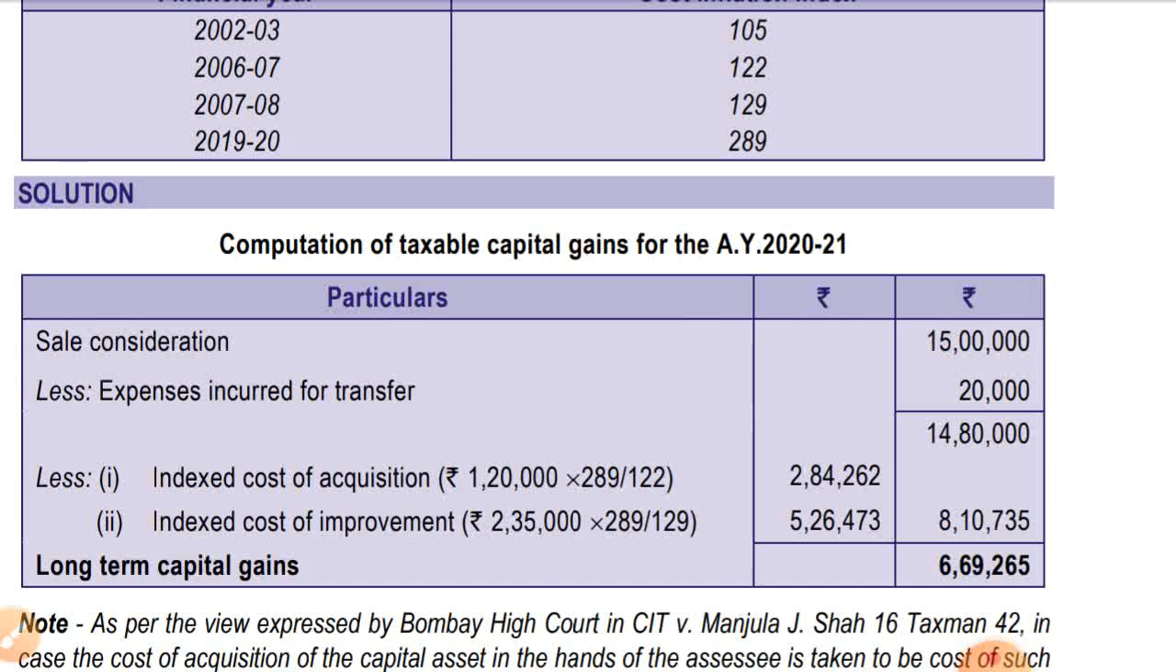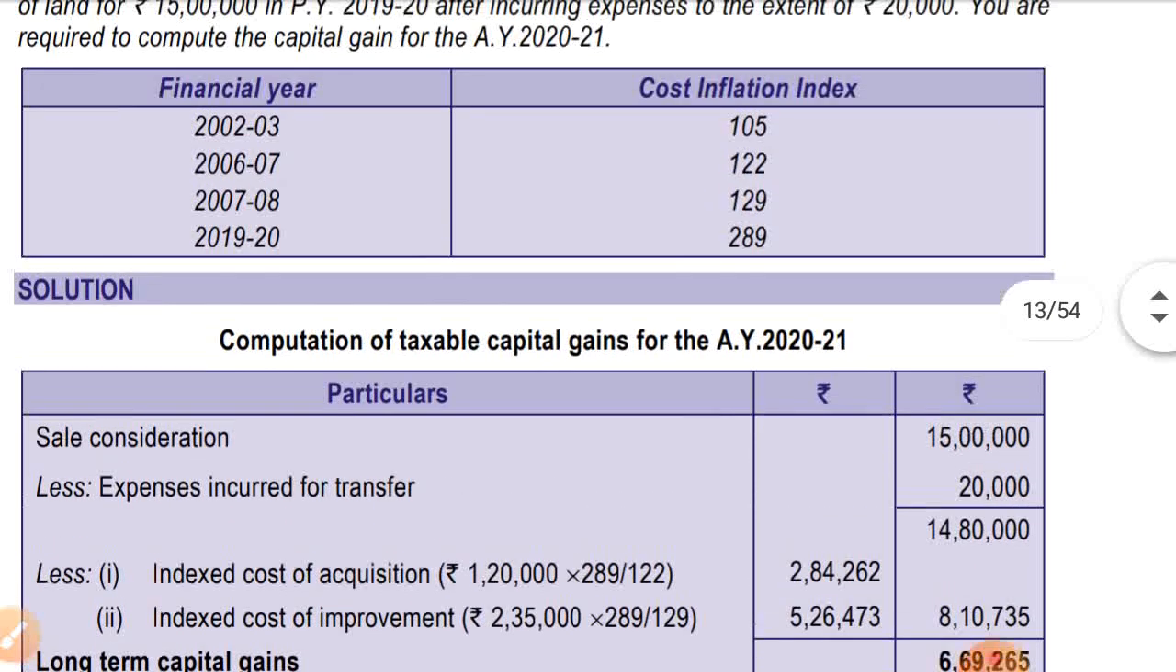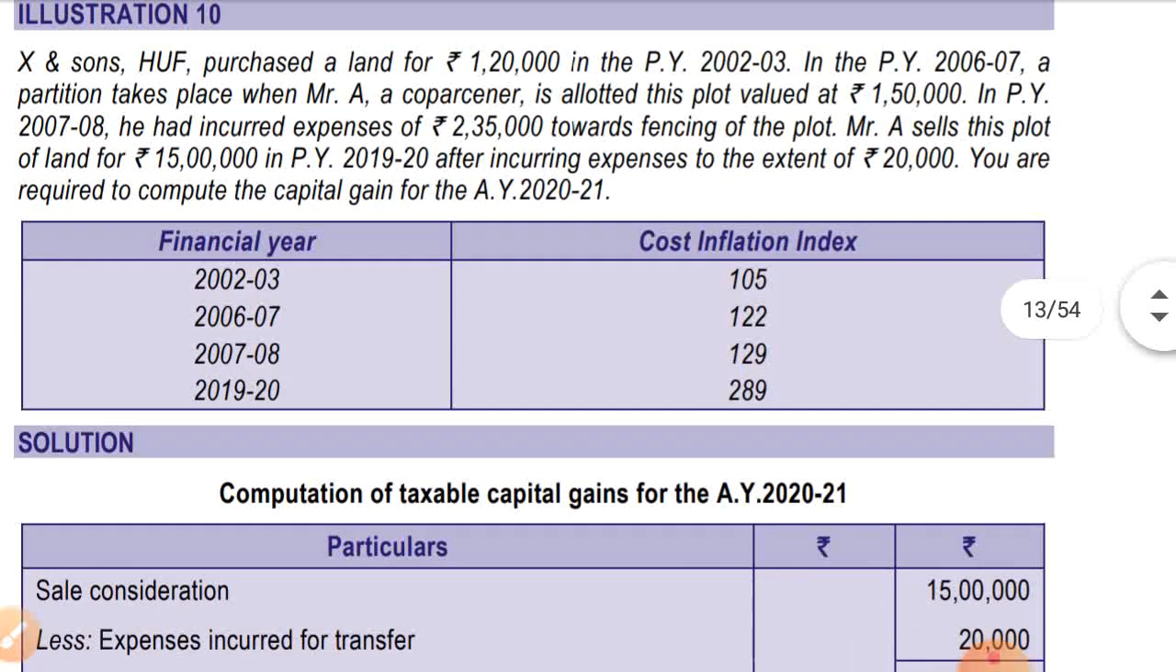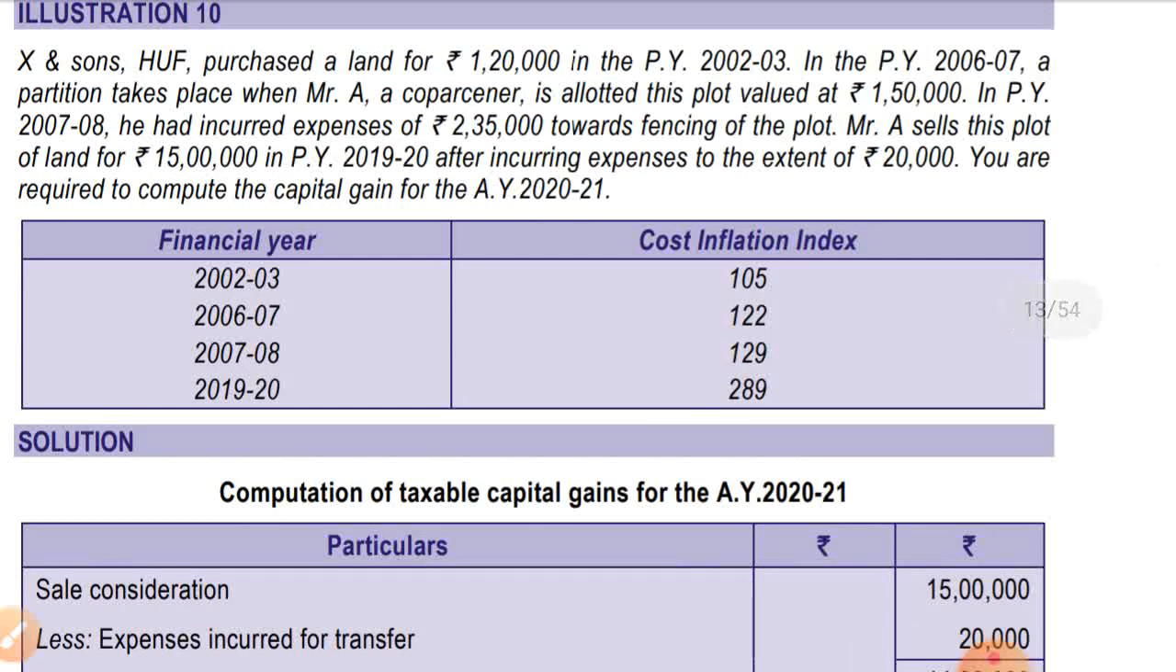Computation of capital gain tax for the assessment year 2021. Sale consideration is given as 15 lakhs. Expense incurred for transfer is 20,000. Index cost of acquisition is 1,20,000 into 289 divided by 122. Rather, they should have taken 105 instead of 122 because the cost of acquisition of the previous owner is taken.